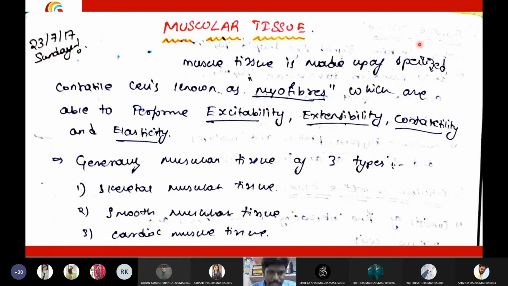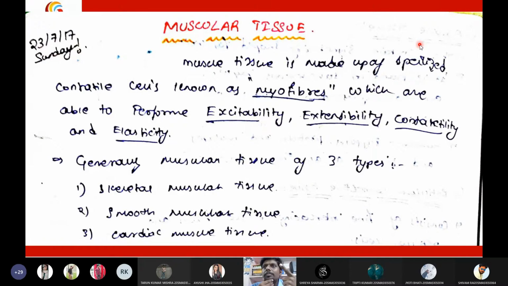Can you tell me the functions of muscles, students? What is the function of muscles? To provide support for body balance. To move the body parts, we need muscles. Very good. Any other functions of muscles? Movement, for locomotion. Okay, locomotion, movement, same, fine.